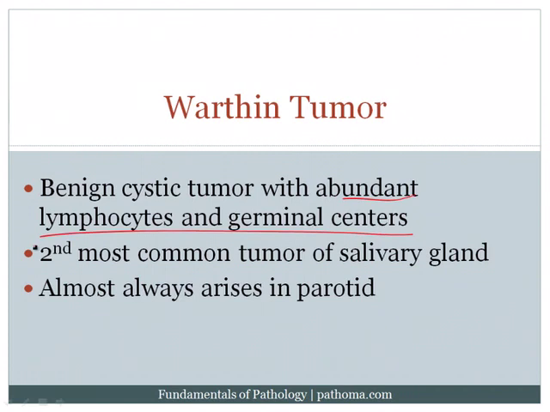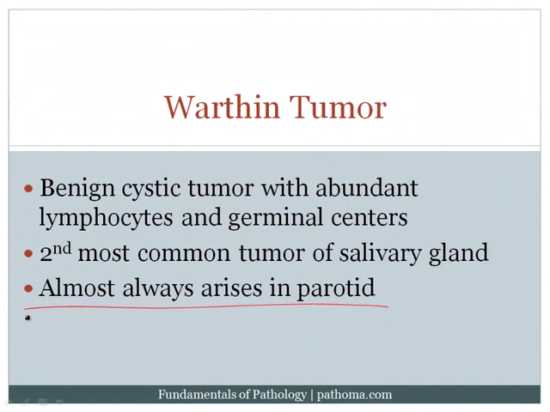That's the take-home point. This tumor almost always arises in the parotid, and the reason why it classically arises in the parotid is because it's not uncommon embryologically for lymph node tissue to be associated with the parotid. The parotid gland is one of the last glands to actually separate itself from the adjacent stroma embryologically. And so it's often that we can see lymph node tissue within the parotid, and that lymph node tissue can actually become a Warthin's tumor.